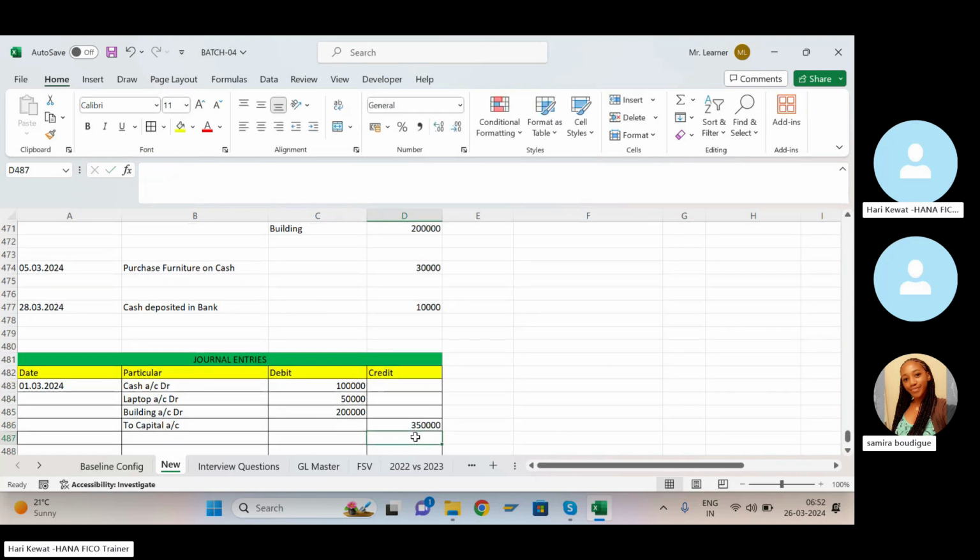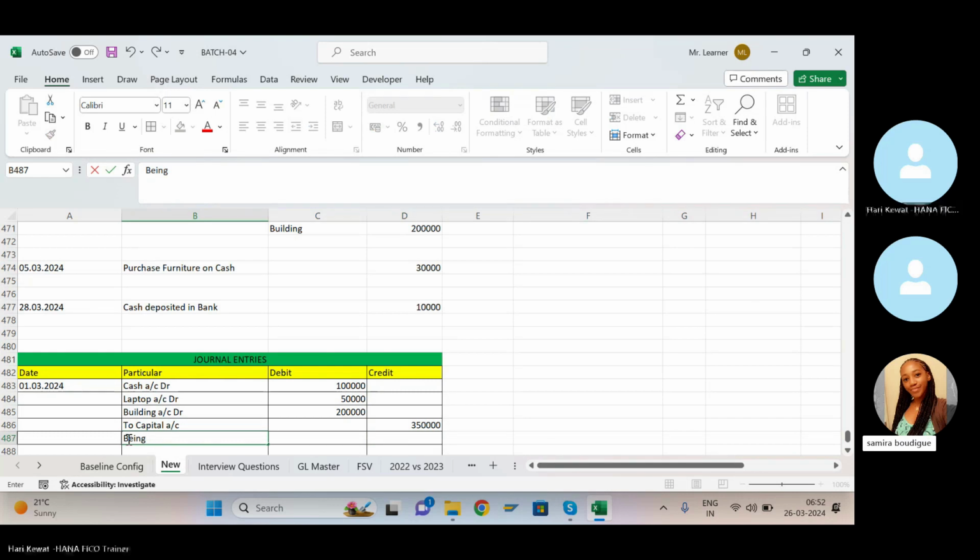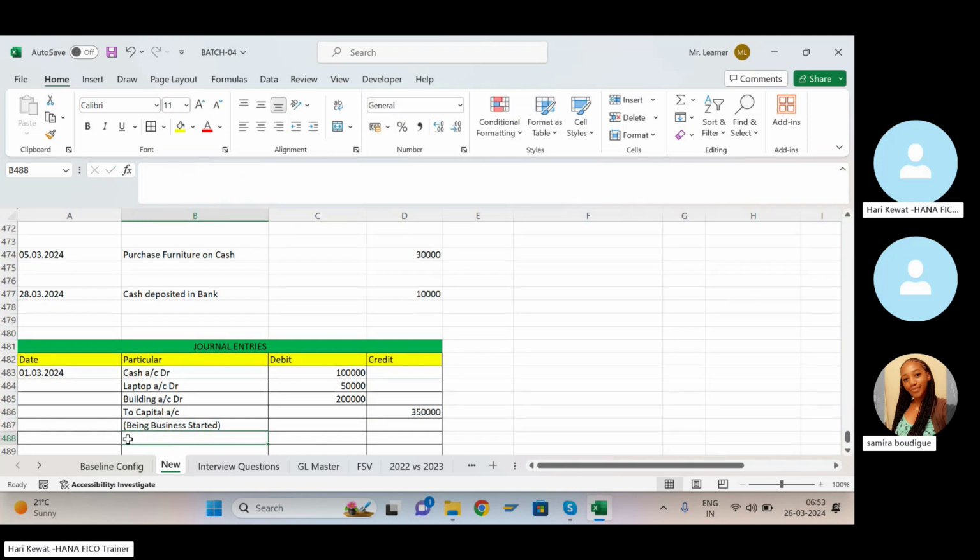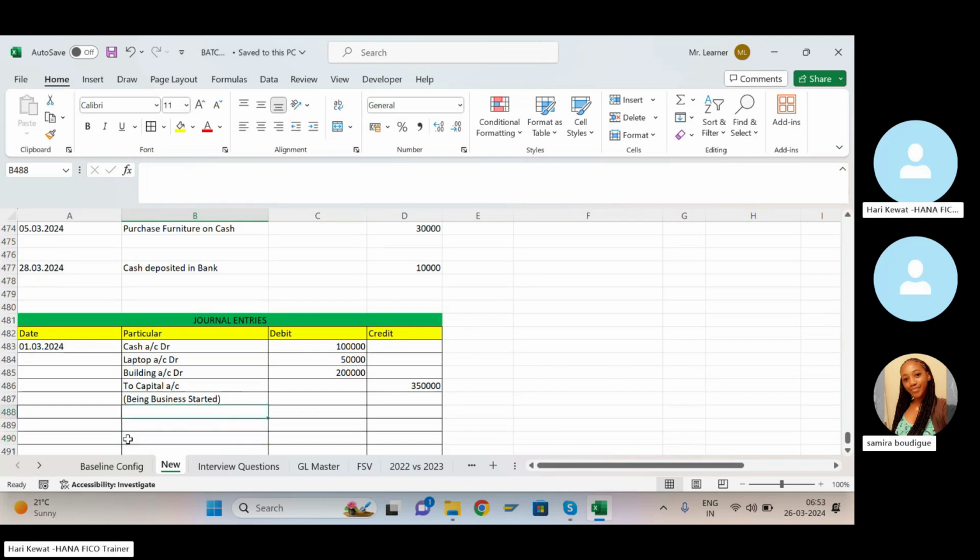So this becomes credit. Any doubt up to here, Pallav? No, sir. Then you have to write "being" in brackets. I think you used to write that, right? Being, you have to write the narration. Narration: business started. Something like that, correct? So this is known as a journal entry.